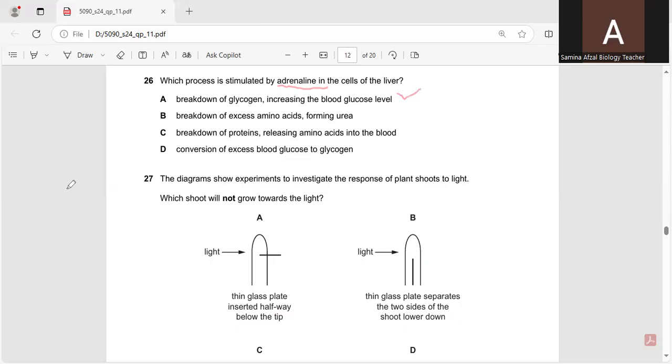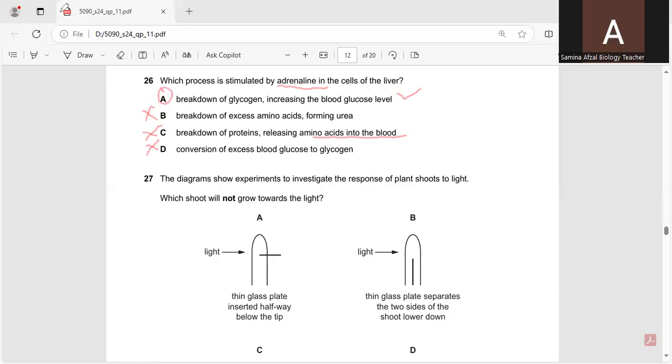Breakdown of excess amino acids forming urea. This is not a correct option. Then breakdown of protein releasing amino acids into the blood. Again, not a correct option. Conversion of excess blood glucose to glycogen. No. Glucose is released into the blood. The level of glucose is increased by the breakdown of glycogen when adrenaline is secreted. So in this way, only the A option is the correct option. All other options are not correct.